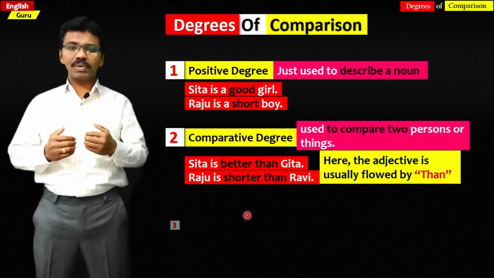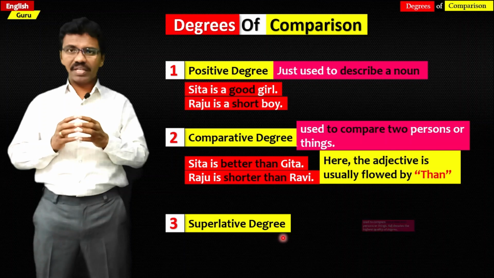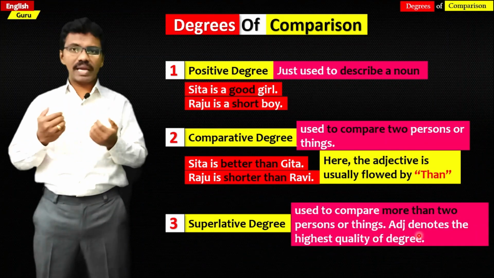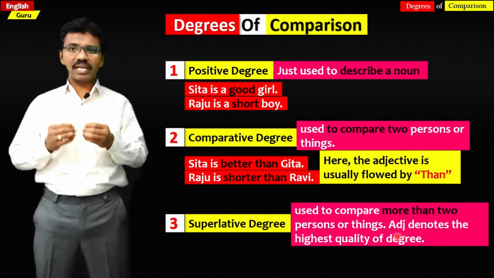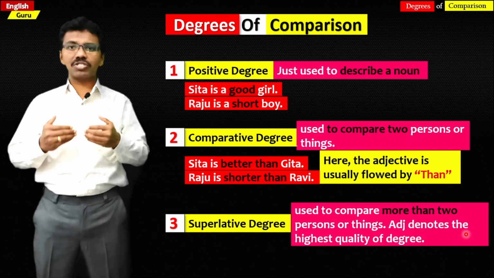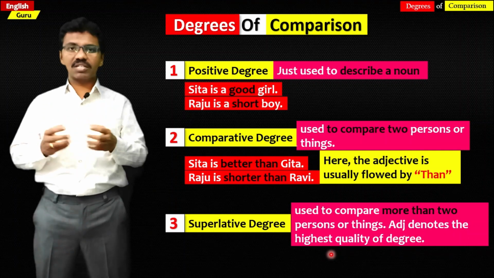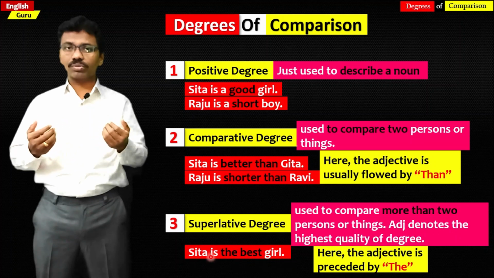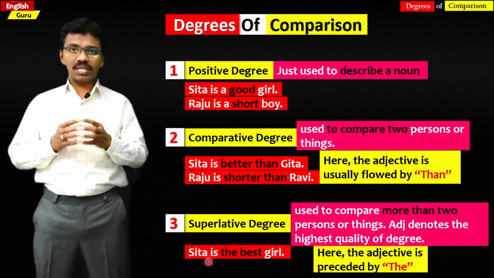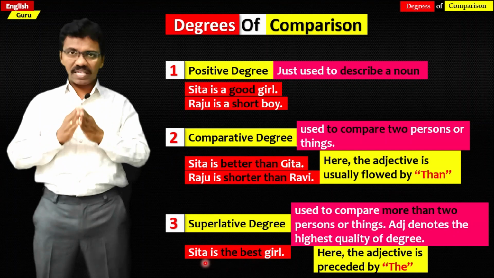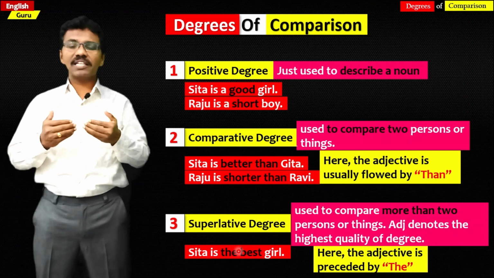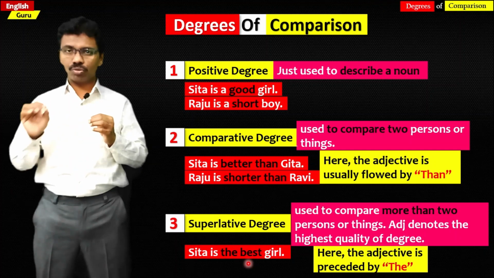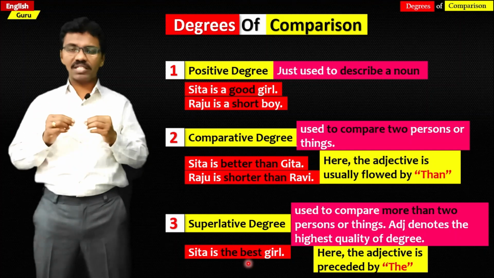And the third one is superlative degree. Superlative degree is used to compare more than two persons, things or animals. Here normally the adjective is the highest quality of a degree. For example, Sita is the best girl in the town. So Sita is the best girl. So the word best is in the superlative degree. Here Sita is compared to all others, more than two. So that's the reason it is in superlative degree.